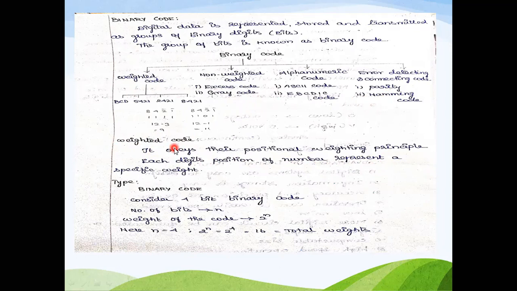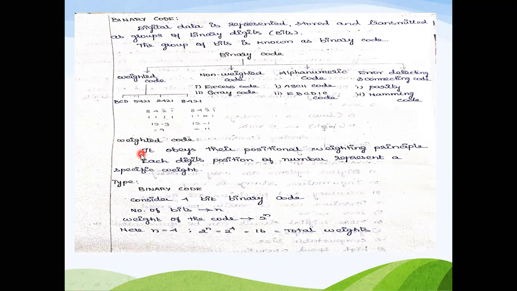This is the same as when you represent a decimal number like 1235. 1 is in the thousands place, 2 is in the hundreds place, 3 is in the tens place, 5 is in the ones place. Similarly, depending upon the position of the bit, it will be given the corresponding weightage. I think now you are clear about the meaning of weighted.